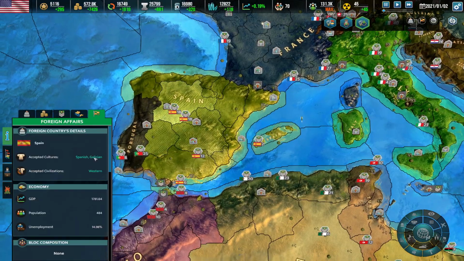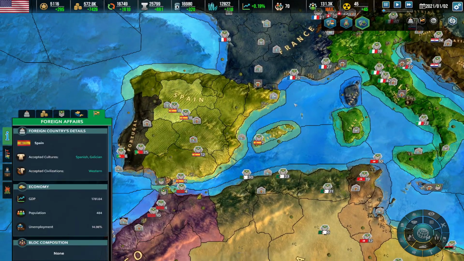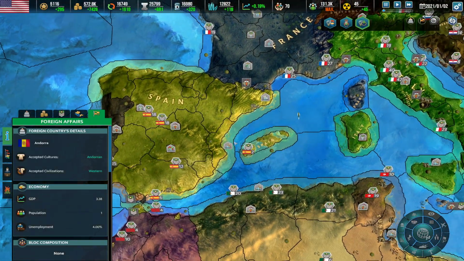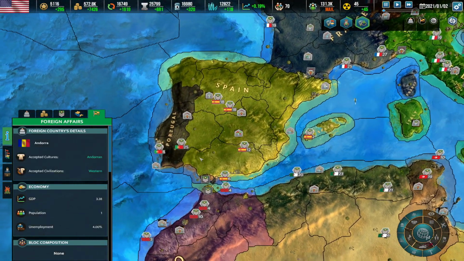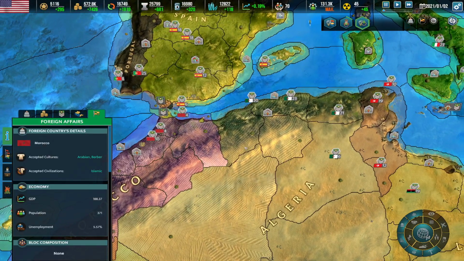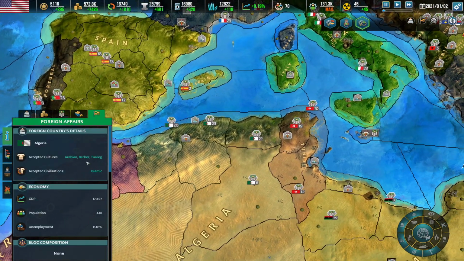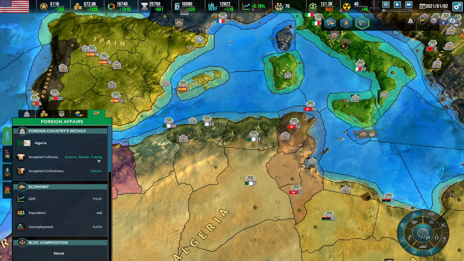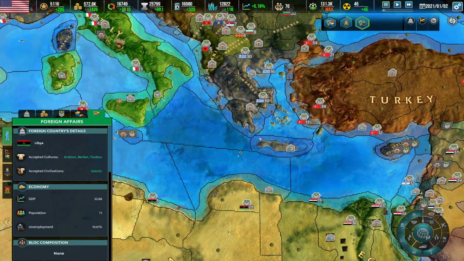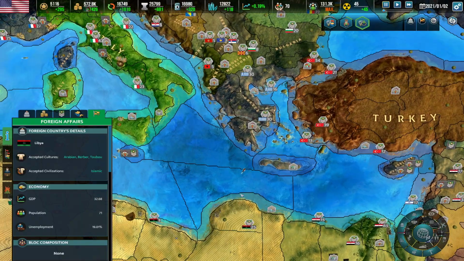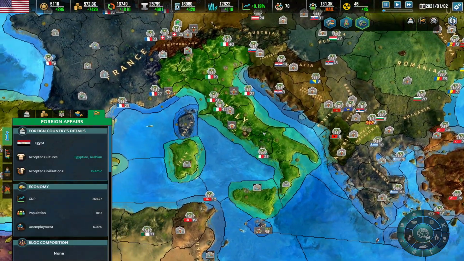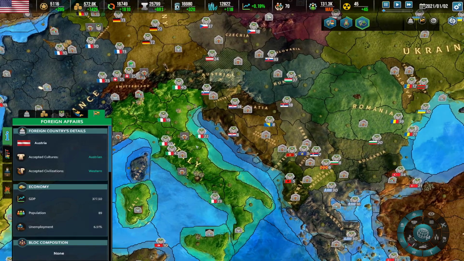Here we still have Spanish and Galician, no trace of the Catalonians, but they have added Andorra here as a small little country. For Portugal, we have Portuguese and Berber for the Islamic Moroccans. The Algerians have Arabian, Berber, and Tuareg. Tunisia is Arabian. The Libyans are Arabian, Berber, and Togo, and the Egyptians are Arabian as well as Egyptians. Italy, no change in there.